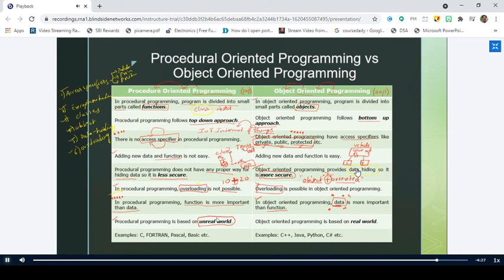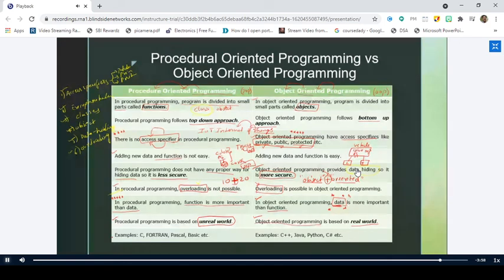But whenever you want to model the real world objects, you need some extra features like classes, objects, data hiding, overloading, exception handling. All these things are required. So all these new features are supported by object-oriented programming. Therefore, for designing or modeling the real world problems, we need object-oriented programming.